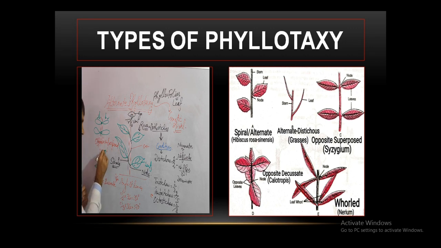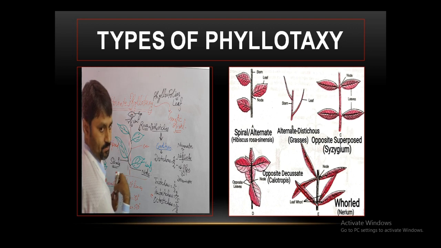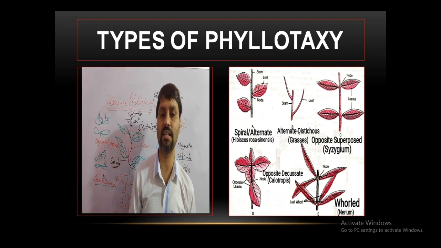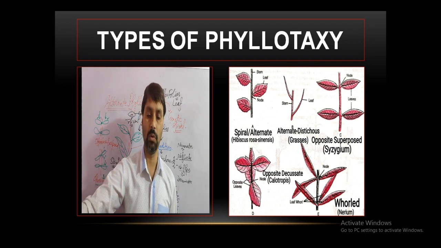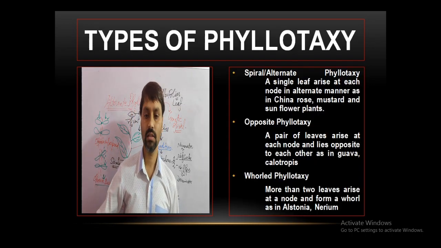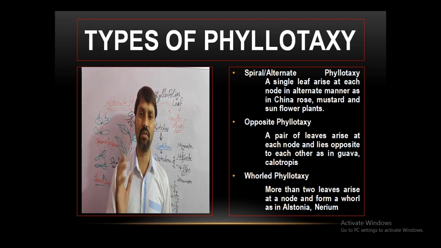This is one angle and this is the other angle. It is 90 degrees to the previous node. If it is 90 degrees to the previous node, then there must be 4 rows, and this is the opposite decussate condition. So opposite is of 2 kinds: one is opposite decussate and the other is opposite superposed.